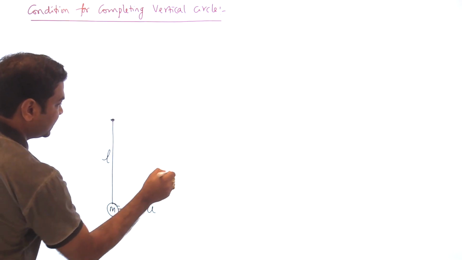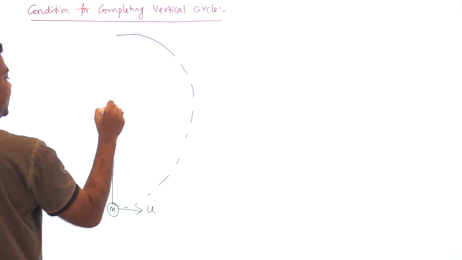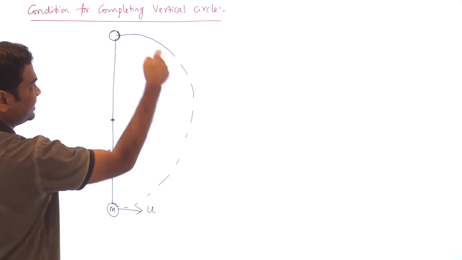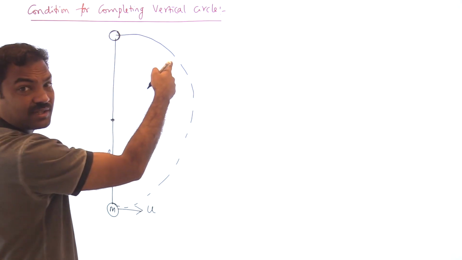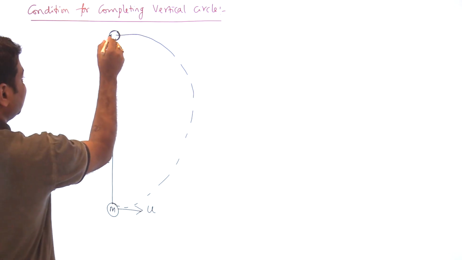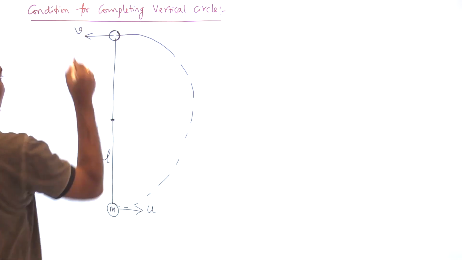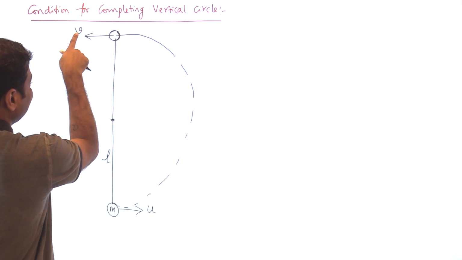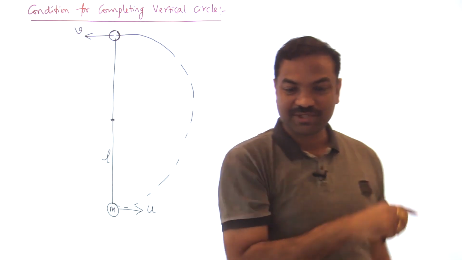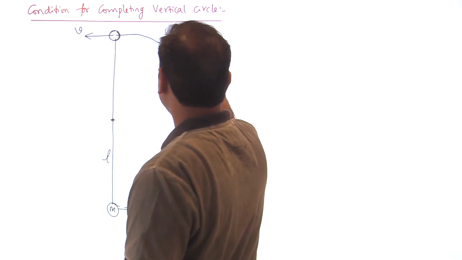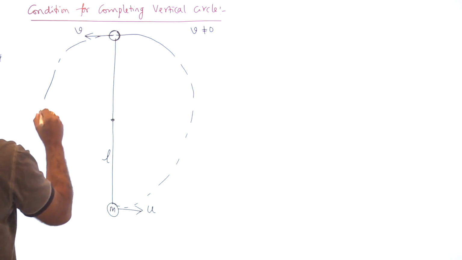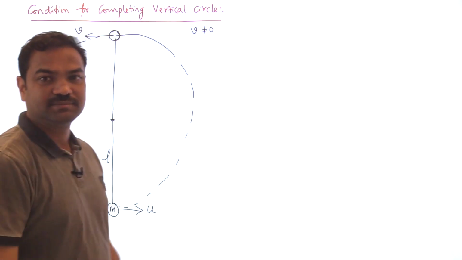So for completing the vertical circle, the bob has to go in this way. Now there is no place where tension is 0. Suppose at some place tension is 0, then it will leave the circular path. Means tension should not be 0 from here to here. So it will reach the highest point with some velocity v. Velocity should not be 0. If velocity is 0, then it will fall down. So v value should not be 0. Once it is crossing this point, then automatically it will go in a circle and come back.